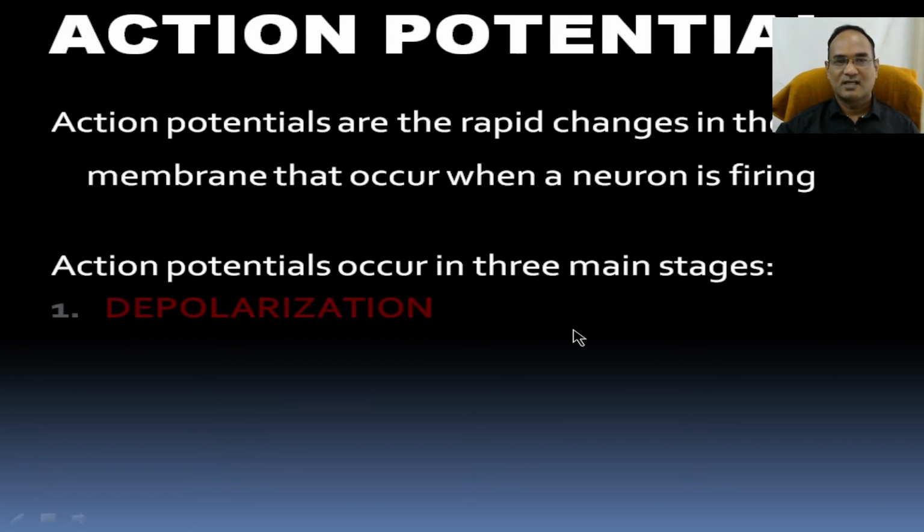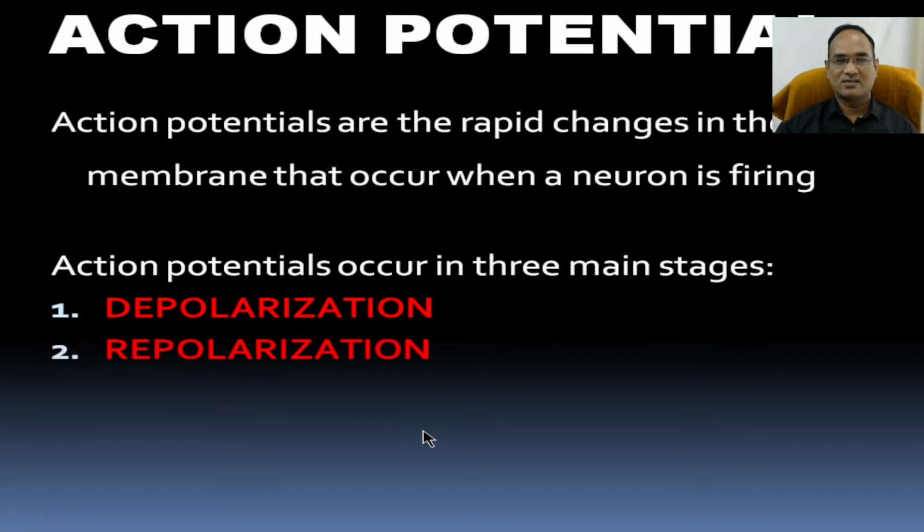One is depolarization. Depolarization is nothing but, from the resting potential, it increases its firing action and finally reaches plus 30, and then passes the information from one part of the neuron to another part of the neuron. After depolarization, there is repolarization. For depolarization, sodium is responsible.